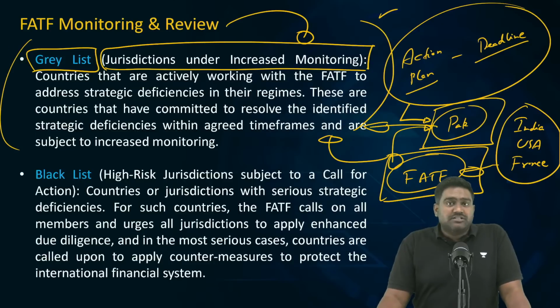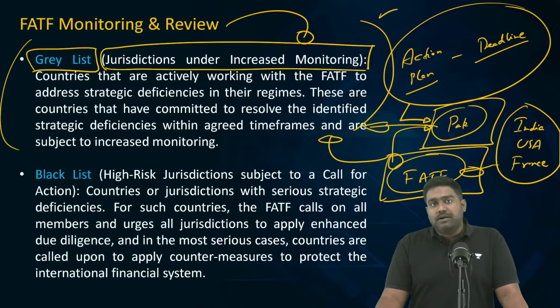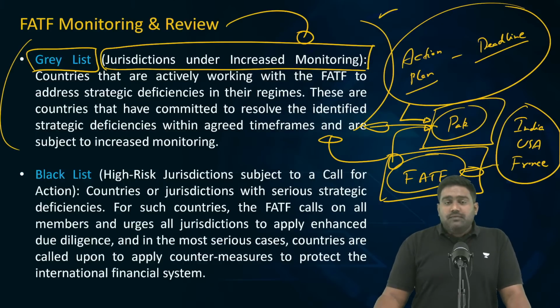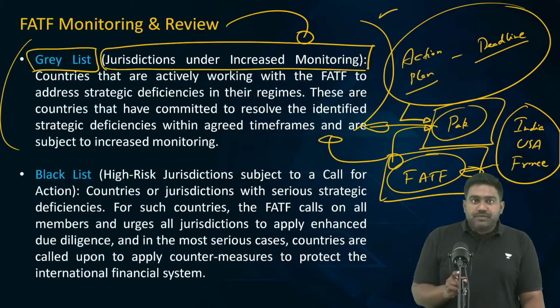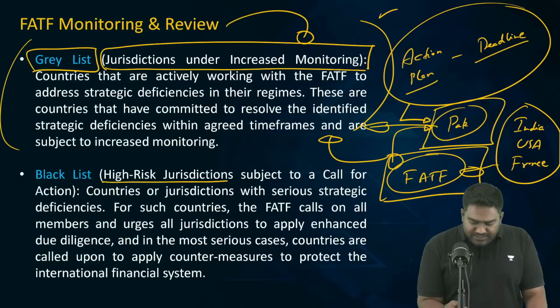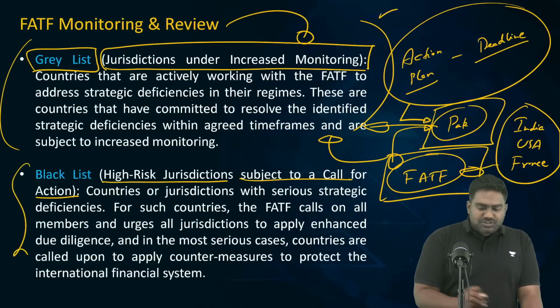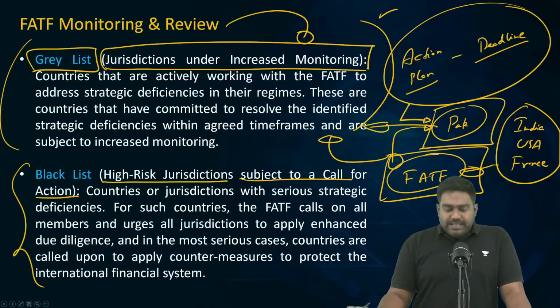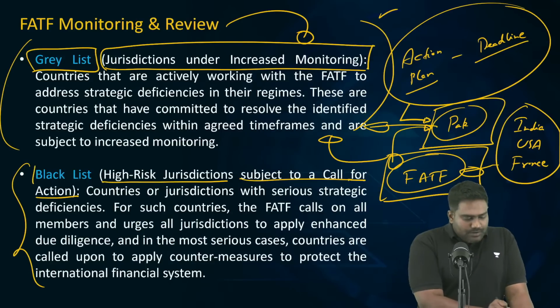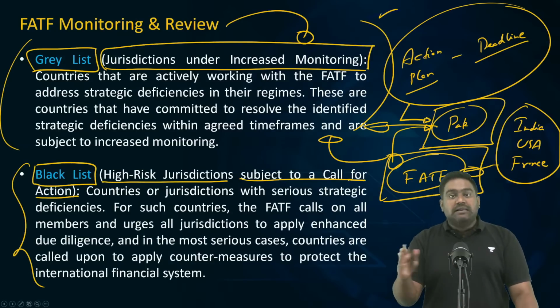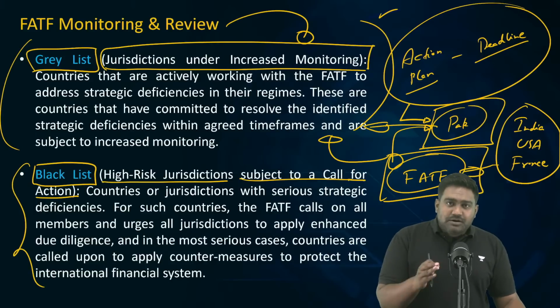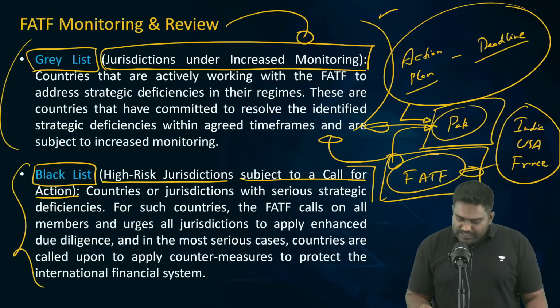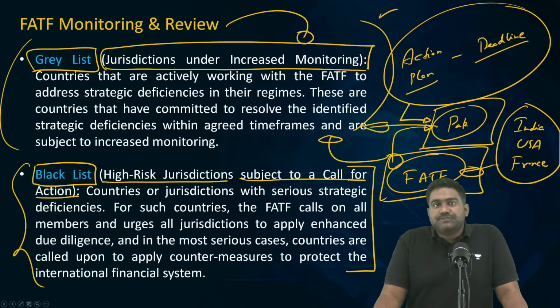If any country doesn't show any progress even after being grey listed, if they don't show any improvement, if they don't cooperate at all, then FATF can penalize them by declaring them as high risk, non cooperative jurisdictions. This invokes a call for action, and this is informally called the blacklist of FATF. And if a country gets blacklisted, there will be serious economic consequences.